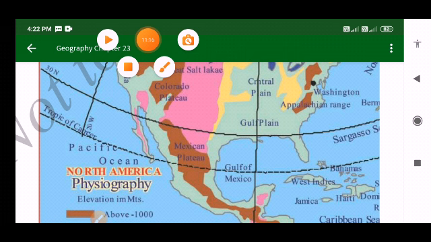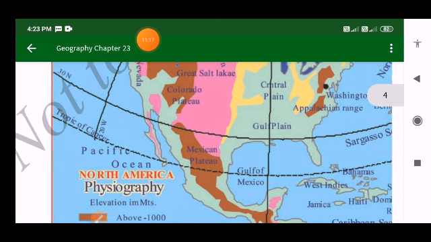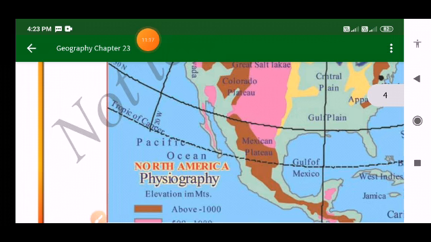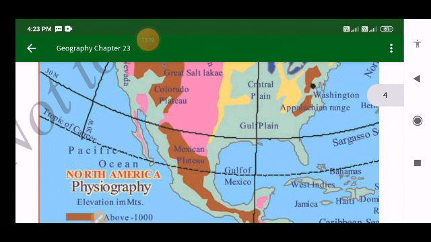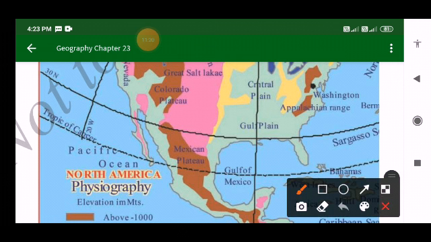And in this region, the plains are formed by the river Mississippi and Missouri and their tributaries. If I ask you what forms the Great Central Plains, your answer should be the rivers Mississippi, Missouri, and their tributaries. They form the Great Central Plain.